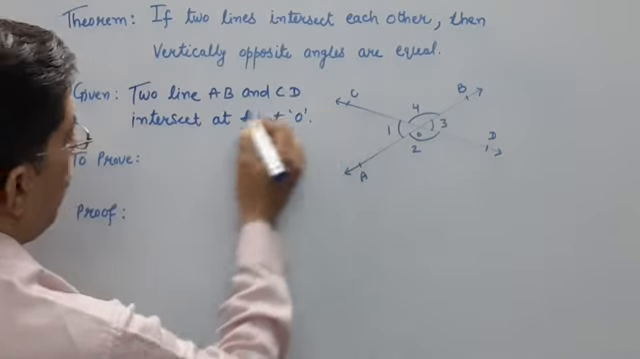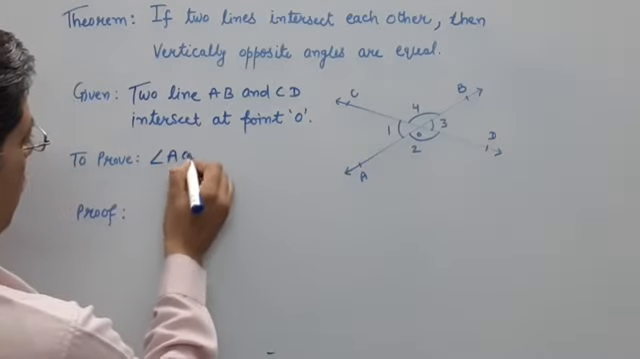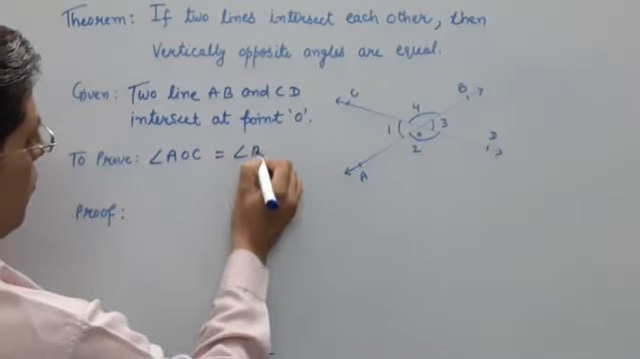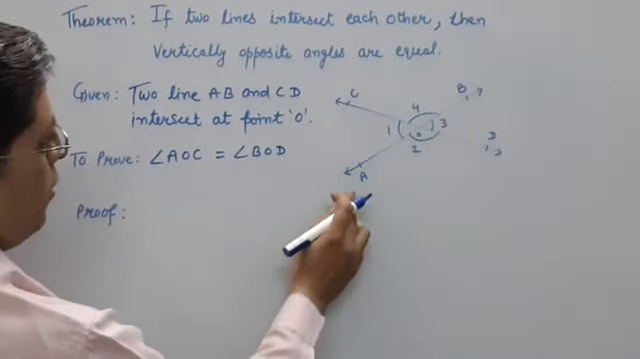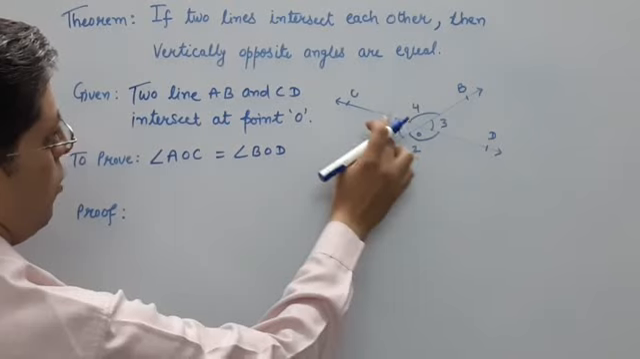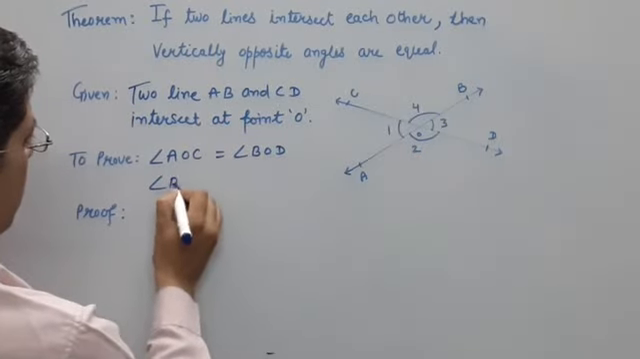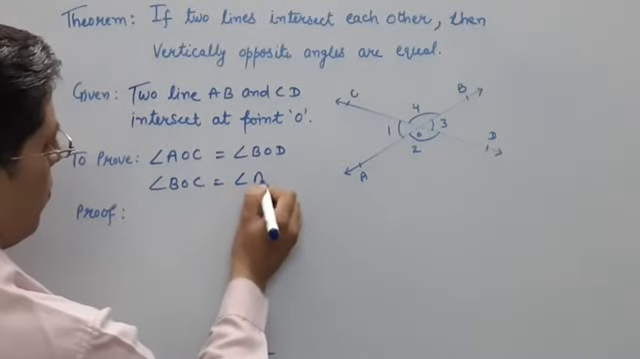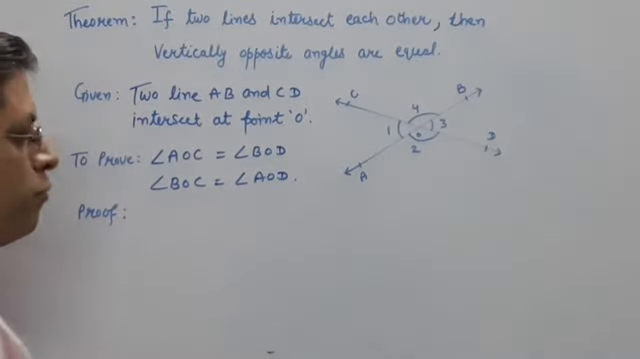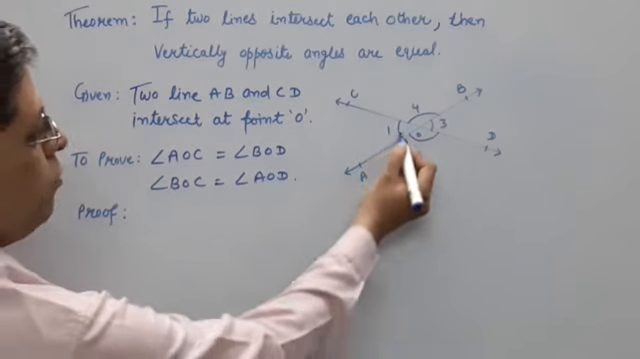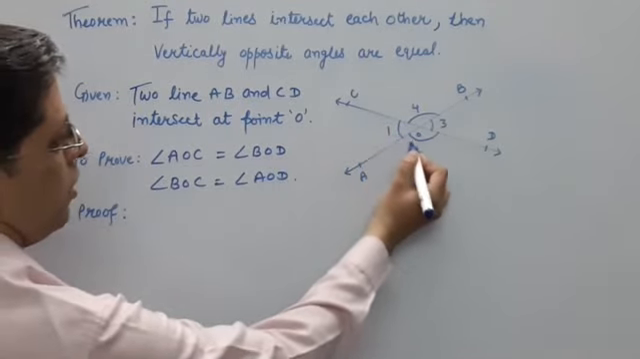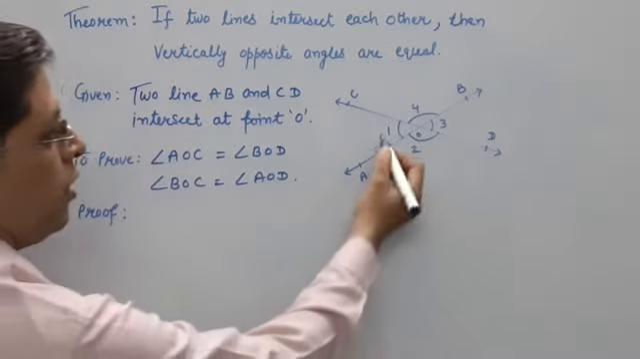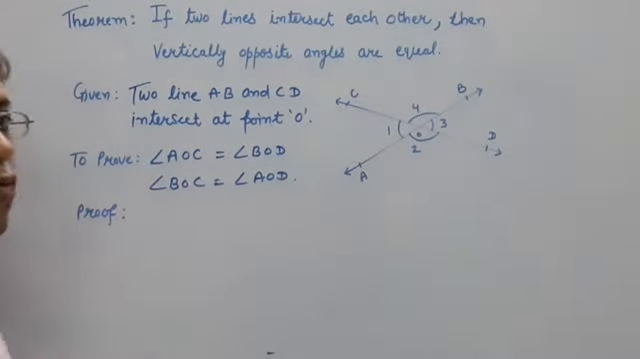It means angle AOC is equal to angle BOD and angle BOC is equal to angle AOD. This you have to prove, and I have marked here, for our convenience, 1, 2, 3 and 4. I have to get 1 equal to 3 and 2 equal to 4.